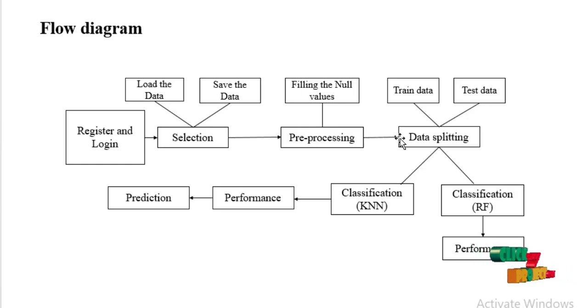Next we move on to the data splitting. Here we split our data set into train data and test data. Next we have used two algorithms, RF, that is random forest, and KNN classification. After splitting the data, the two classifications will be performed, then accuracy will be taken. After the accuracy, we will predict the student behavior, that is high, low, or medium, in this part.